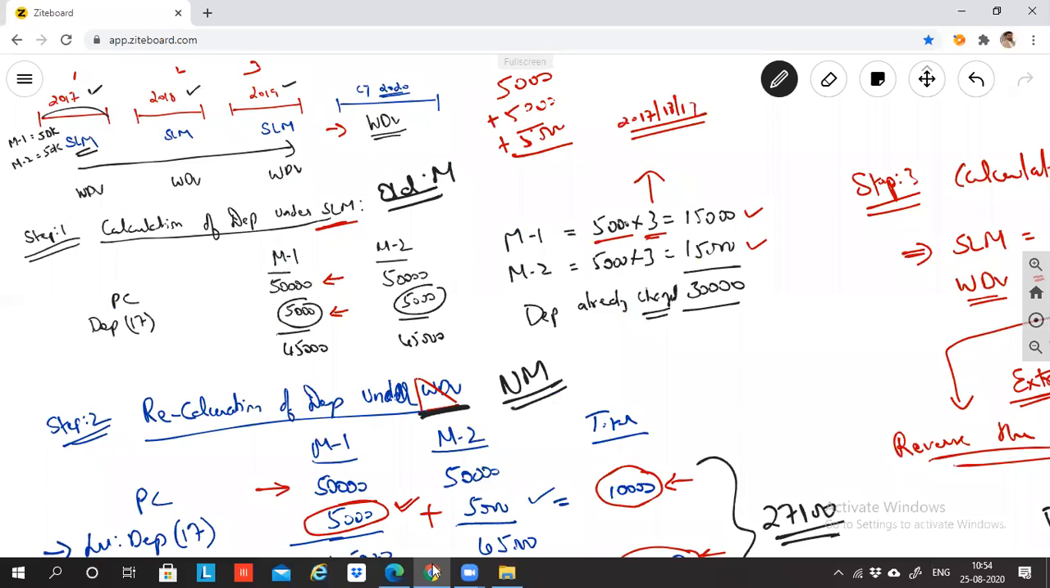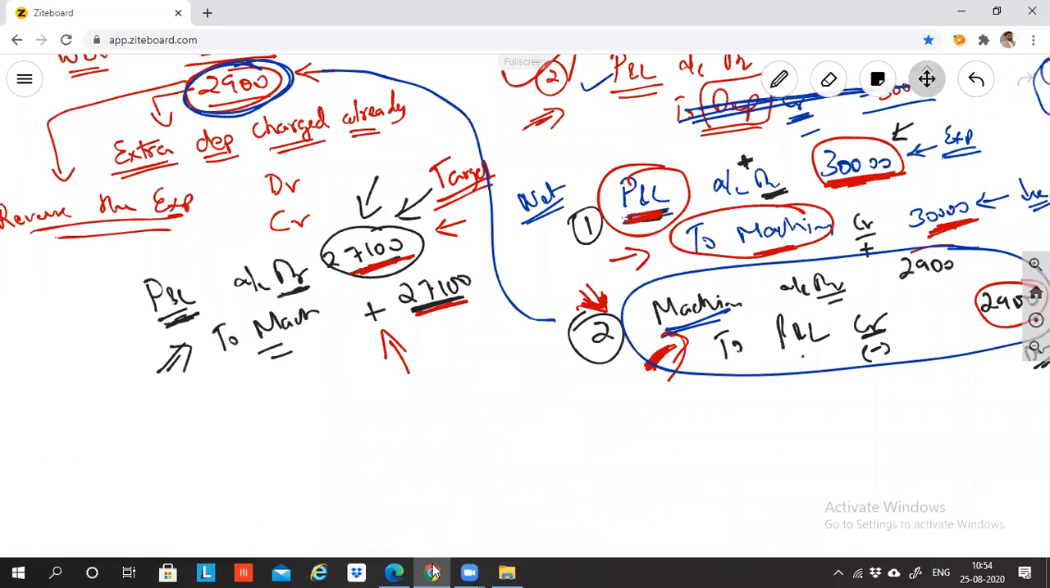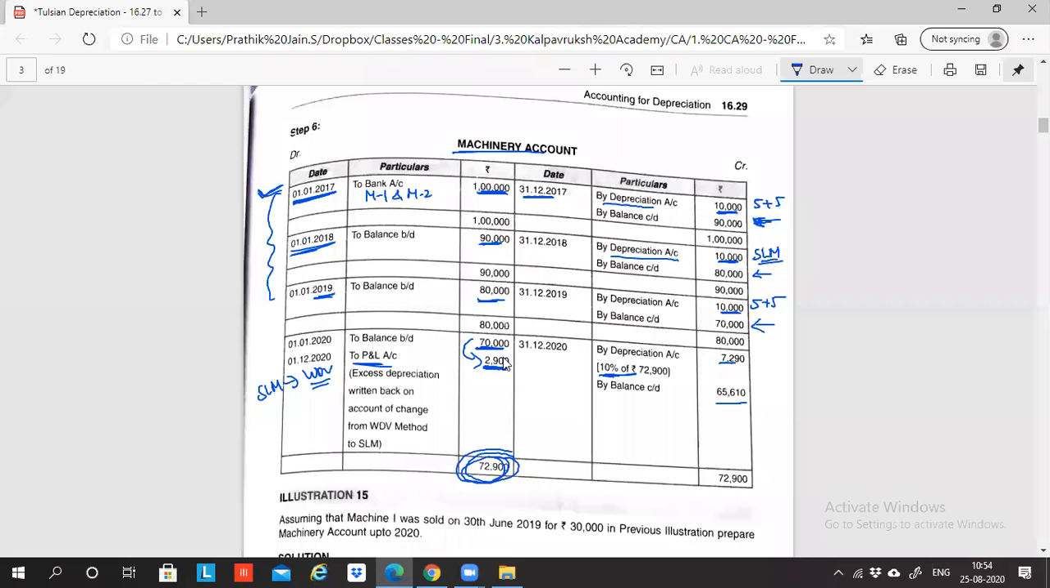And for that difference, you'll pass a journal entry. What journal entry will you pass? In the journal entry, what will be the impact? The machinery account will be increased by 2,900. After you pass this entry, you calculate the depreciation on 72,900 on the WDV.